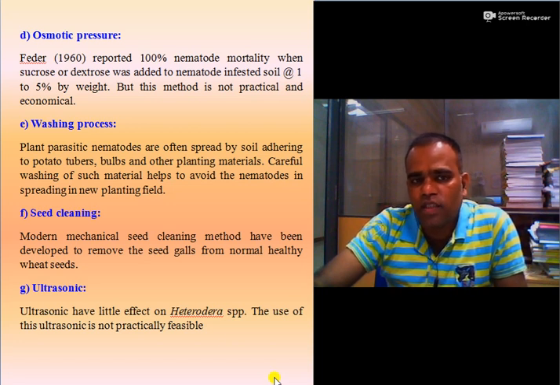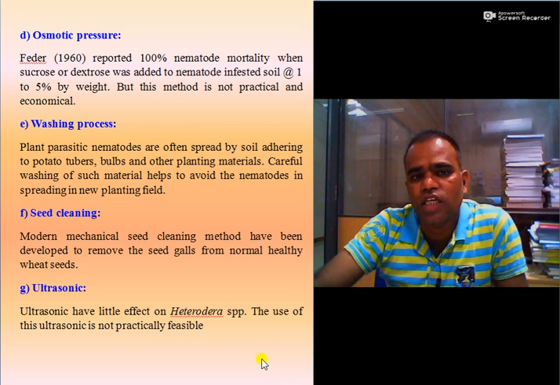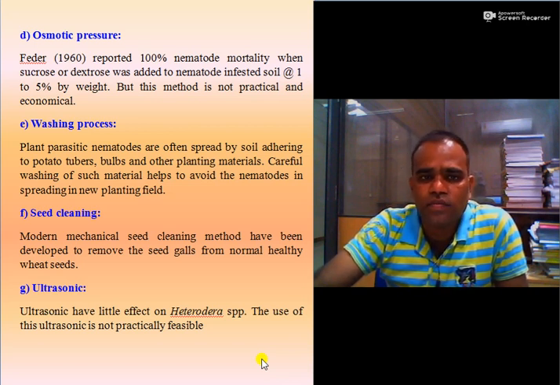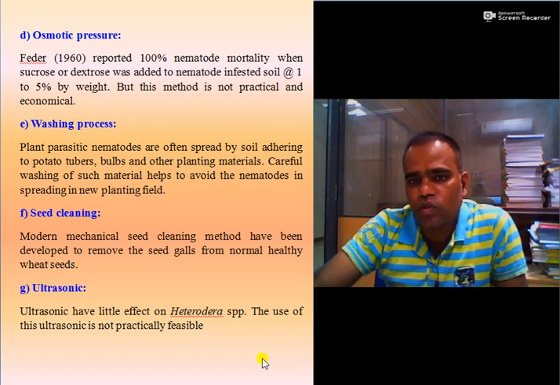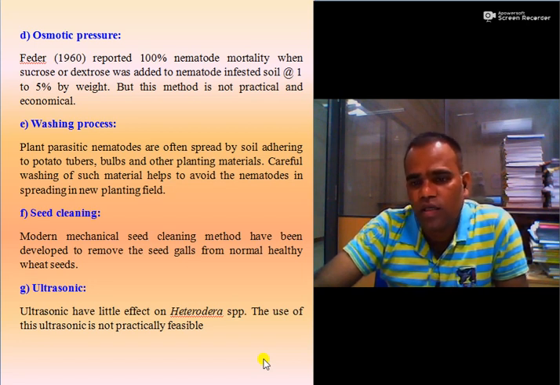Then osmotic pressure. One of the scientists, Fieder, in 1960 reported 100% nematode mortality when sucrose or dextrose or sugar was added to nematode-infested soil at the rate of 1 to 5% by weight. But this method is also not that practical or economical.